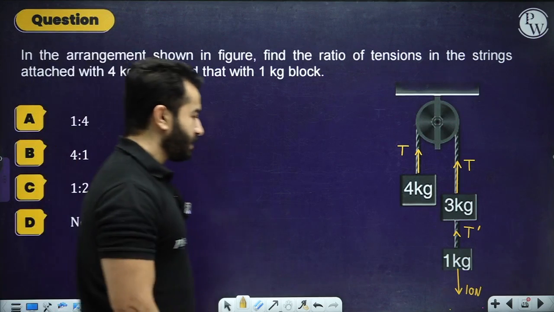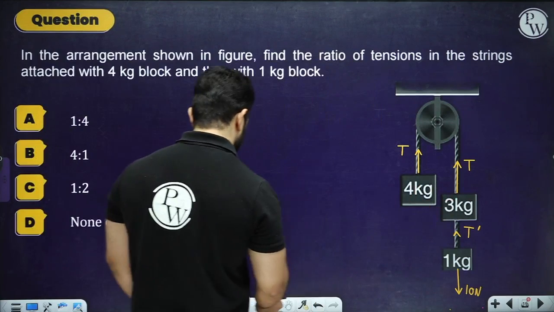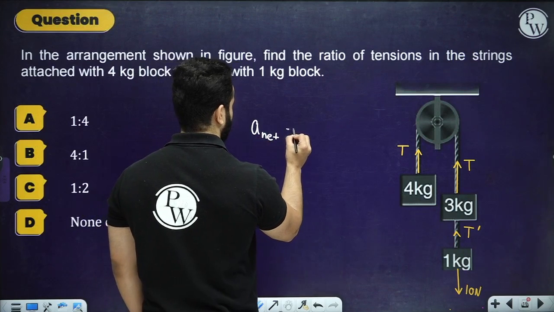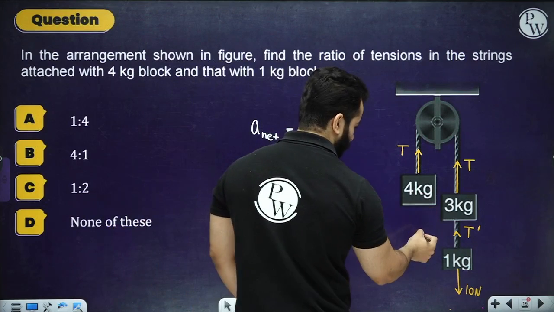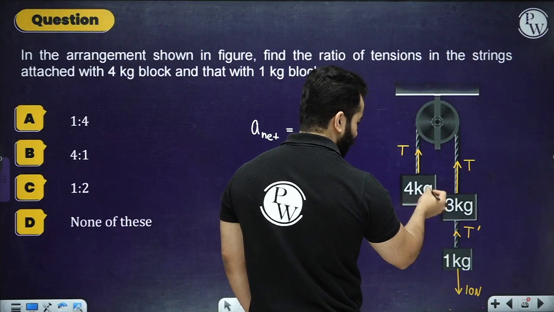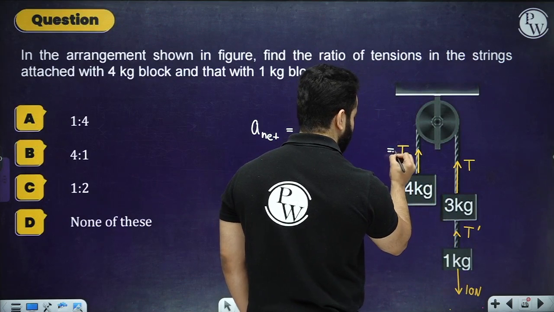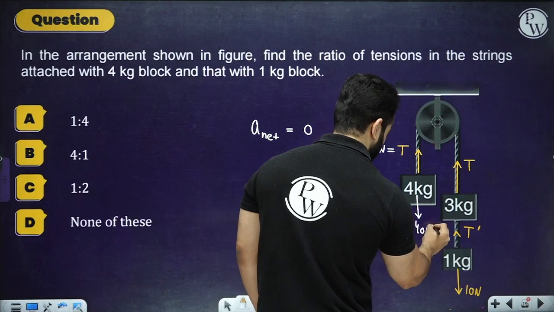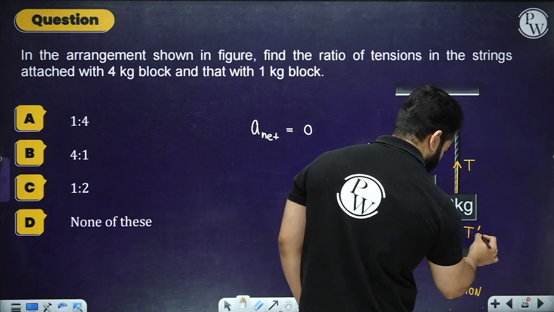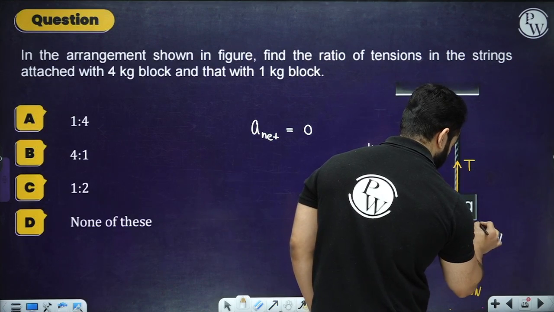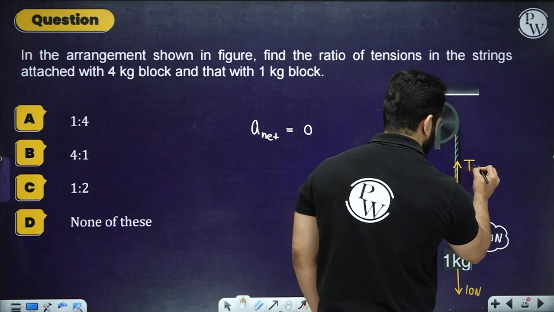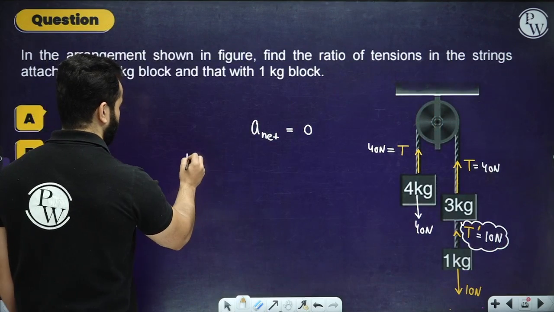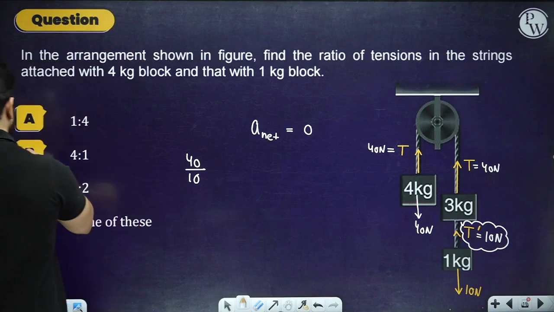So now friends, as you can see, the net force over here is going to be 0. If you want to find the acceleration, it is going to be 0, because we have 40 Newton over here and 40 Newton over here, right? So if the acceleration is 0, this tension will be exactly equal to 40 Newton. And over here, this tension will be equal to 10 Newton. And again, this will be 40 Newton, right? So the ratio is going to be 40 divided by 10, that is 4:1, that is option B.